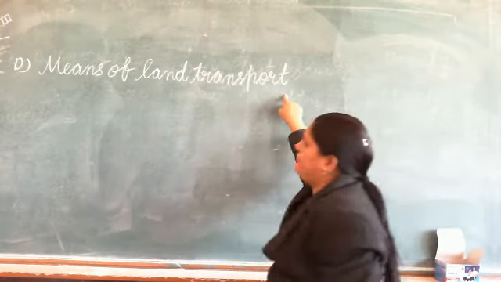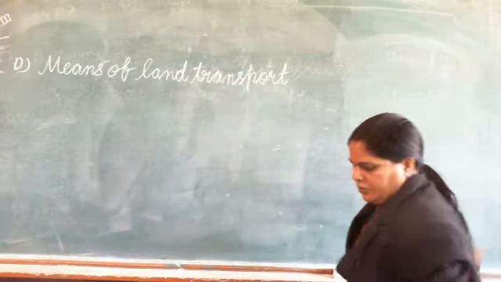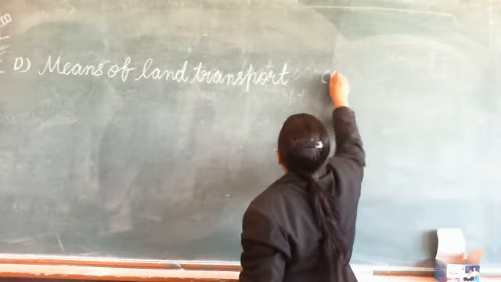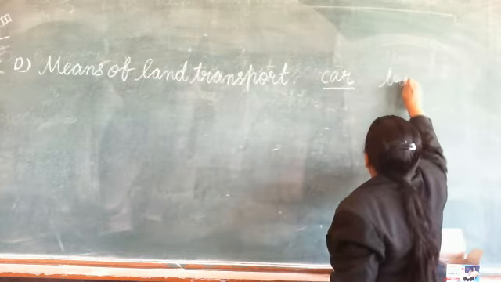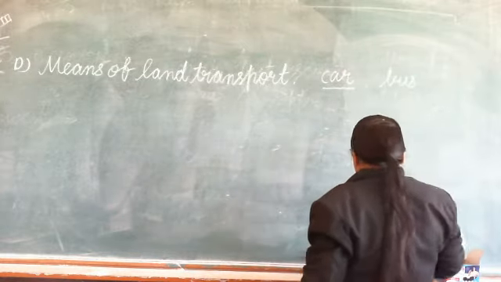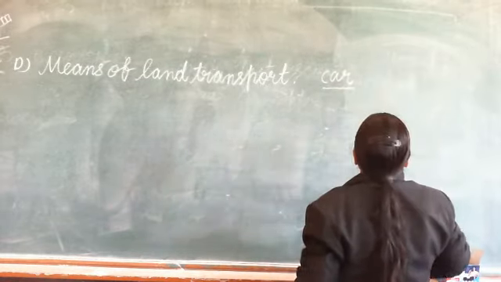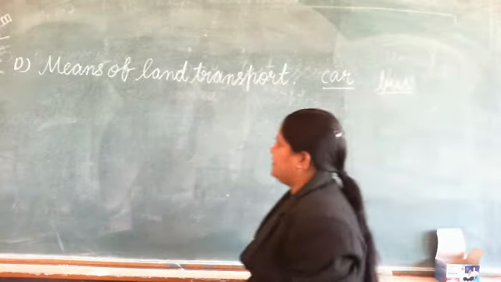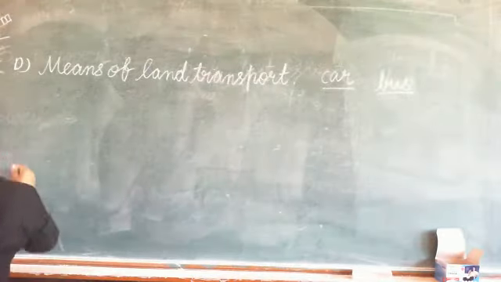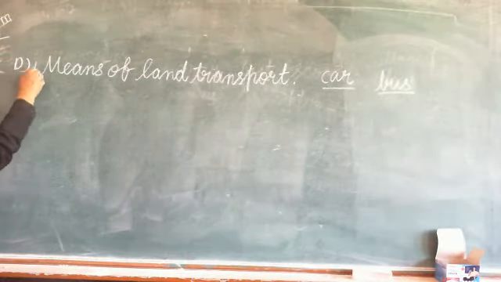Here we have to give two examples of land transports. So, car and bus. Car, bus. This is number 1.